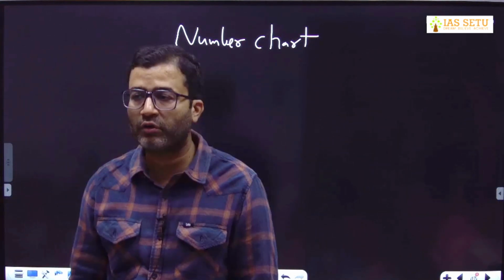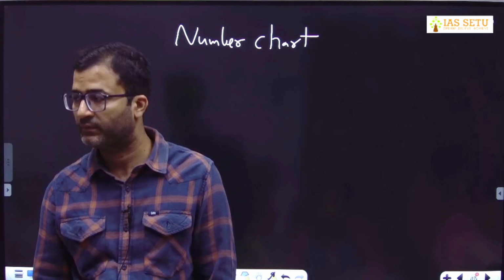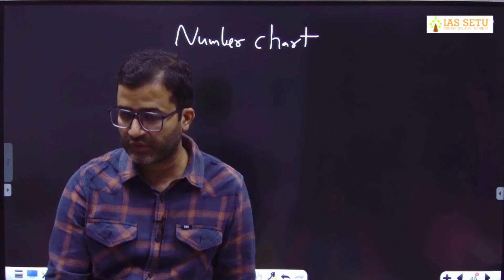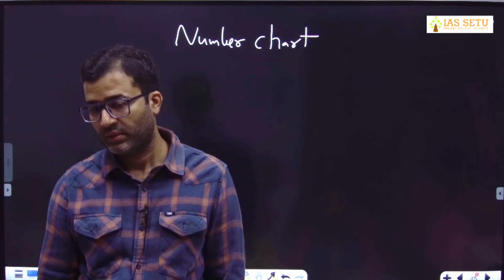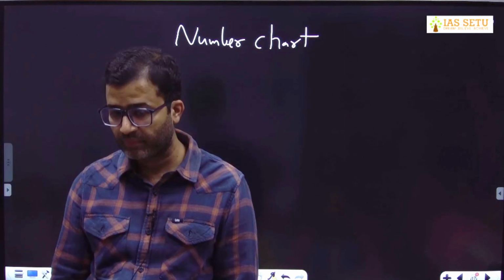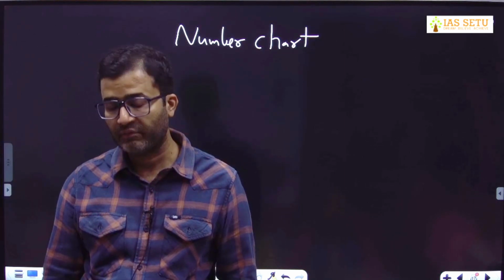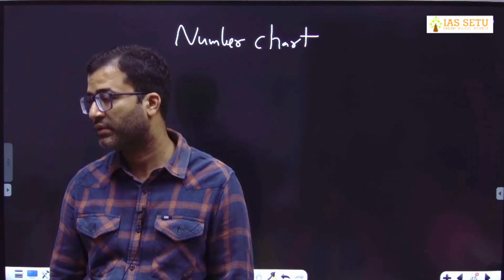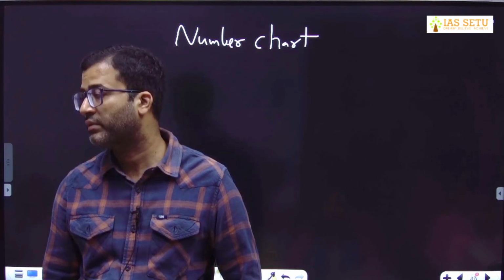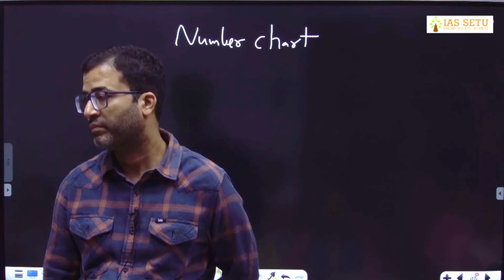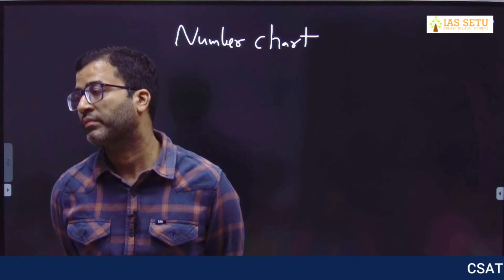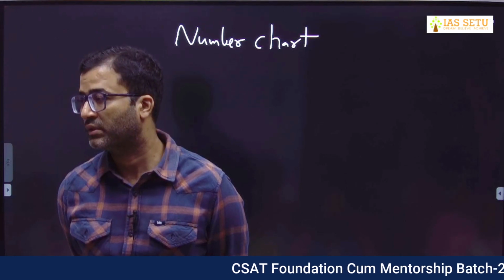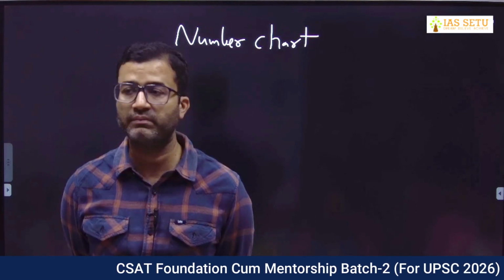How many of you know rational number? Tell me, what is the definition of rational number? And what about P and Q? Integers. And what are irrational numbers? How many of you know irrational number?